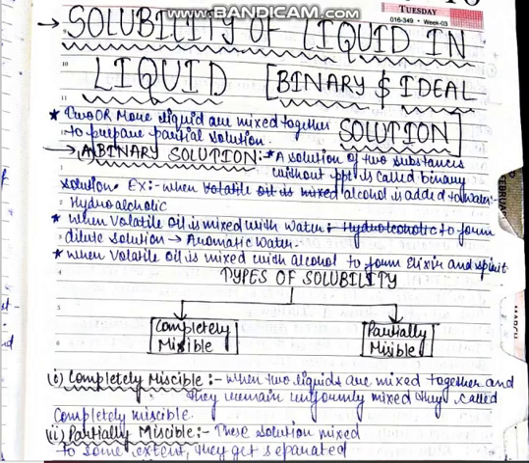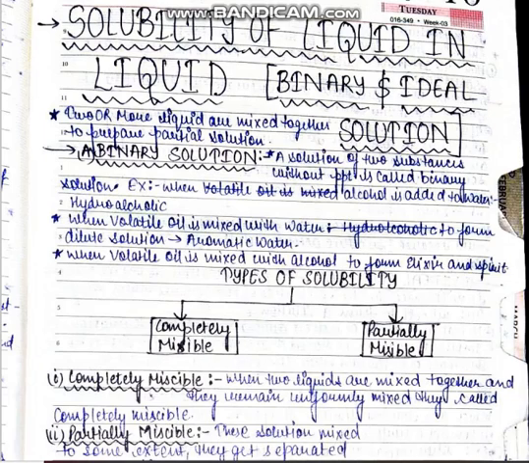First is binary solution. As its name suggests, bi means it is made up of two. A solution of two substances without precipitation is called binary solution. It means the solution should be stable. The solution does not form any kind of precipitation after adding these two solvents. For example, when alcohol is added to water, then it forms a hydroalcoholic solution.